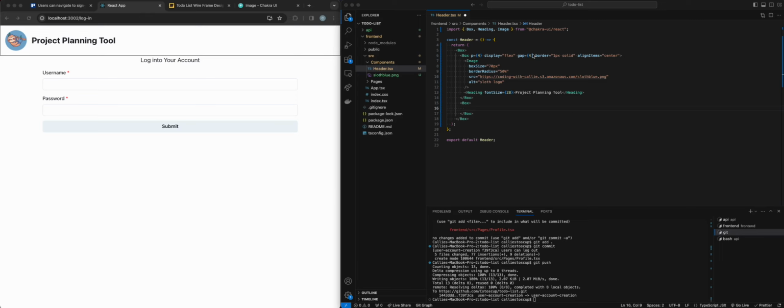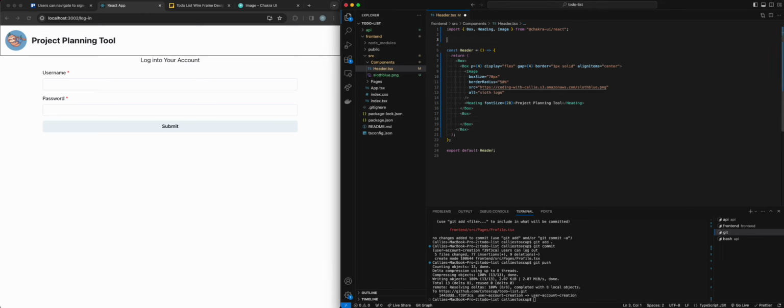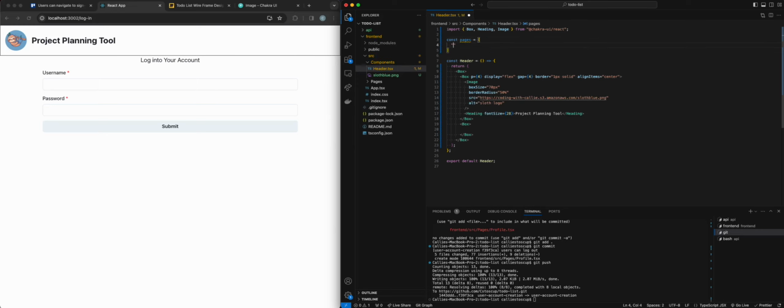So I'm going to start out by adding a variable, menu items, or let's call this pages. And I'm going to make it an array. And then I'm going to add my pages to them.